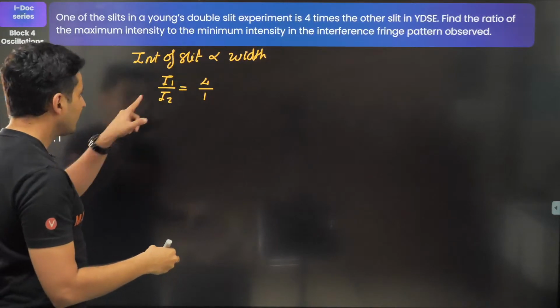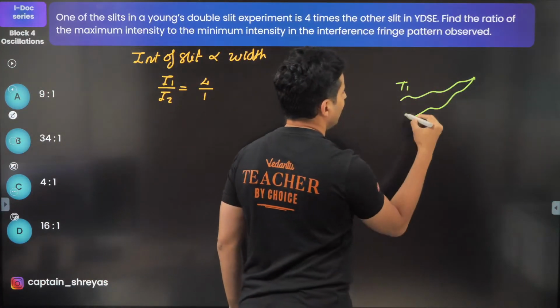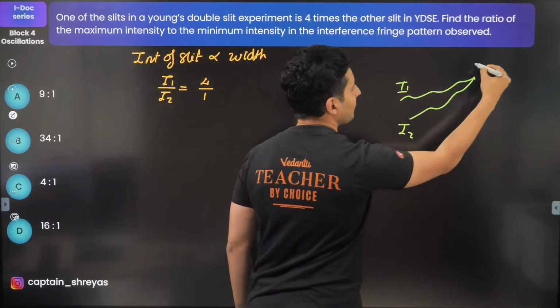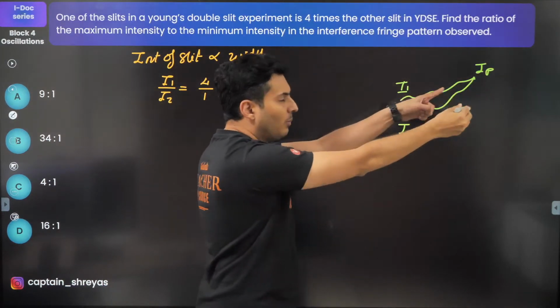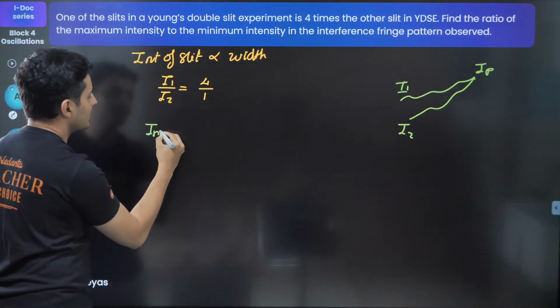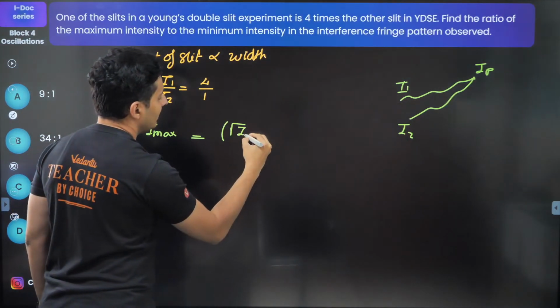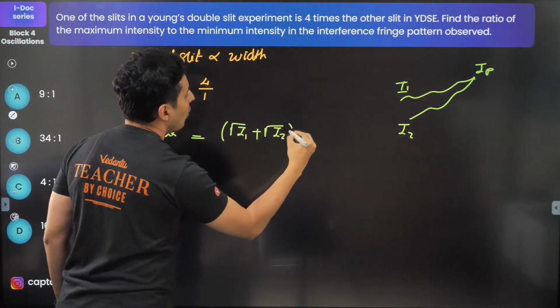Now these are the light waves which are interfering at a point. This is I1, this is I2. At that point the maximum intensity and the minimum intensity values are given by standard formulas. Imax is root I1 plus root I2 whole square.